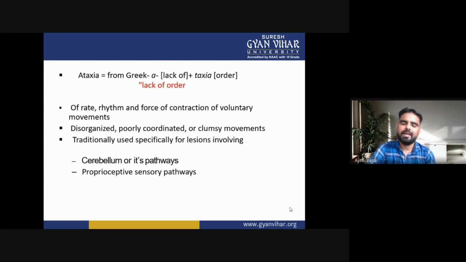Ataxia means, in Greek, a means lack of and taxia means order: a disorder of rate, rhythm, and force of contraction of voluntary movements. They are disorganized, poorly coordinated, or clumsy movements. Traditionally used specifically for lesions involving the cerebellum or its pathways, or proprioceptive sensory pathways.